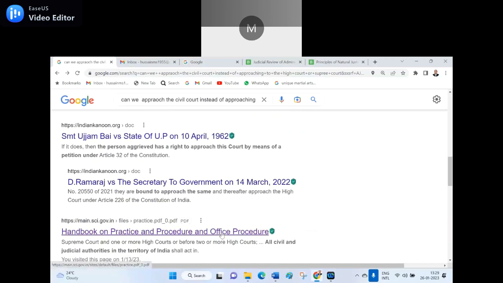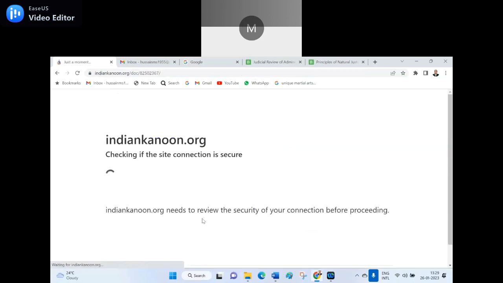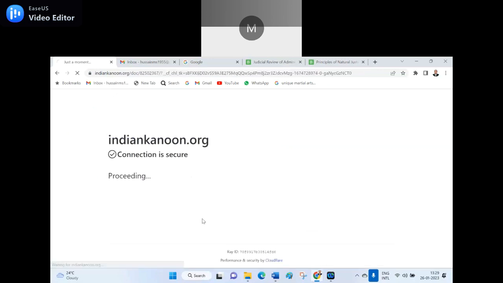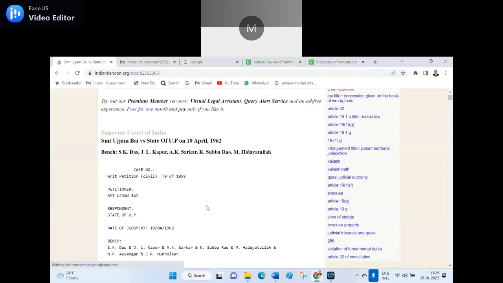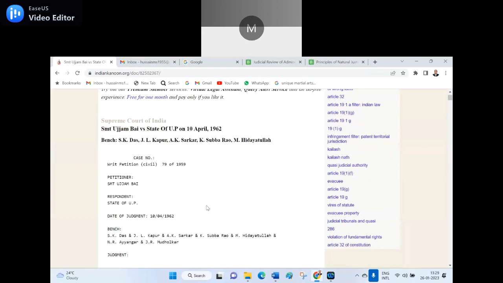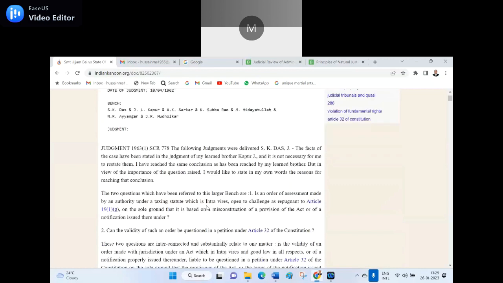So if a person approaches, for instance, Srimati Ujjambai versus State of Uttar Pradesh, in this case law, how can it be dealt with? I'll show you the case law because it is there on the net at indiankanoon.org. This is Srimati Ujjambai versus State of UP, a Supreme Court case law. And here the judgment is, the following judgment was delivered by S.K. Das. The facts of the case have been stated in the judgment.